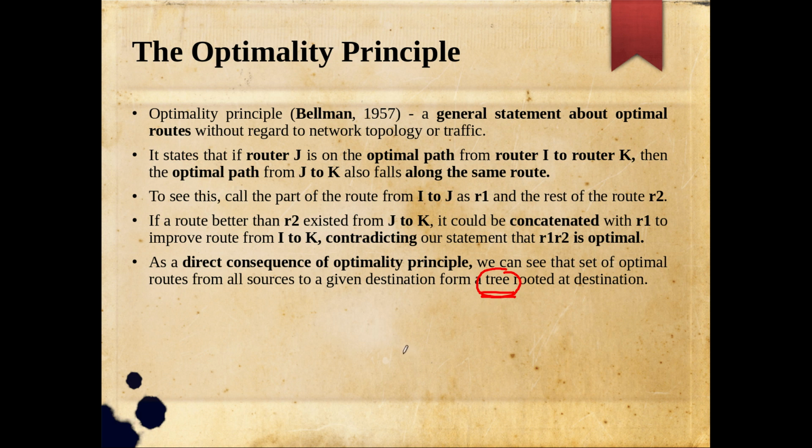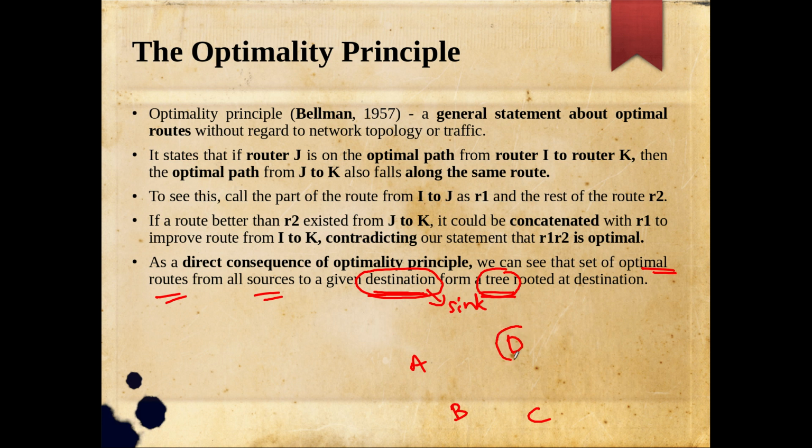What the author is trying to say is the set of all optimal routes from all sources to a given destination. We are making our tree rooted at the destination, so it is a kind of destination-rooted tree. The destination is otherwise called a sink, as opposed to a source, so we call it a sink tree. And let me take A as one node, B as another node, C as another node, and I have a destination, say D.